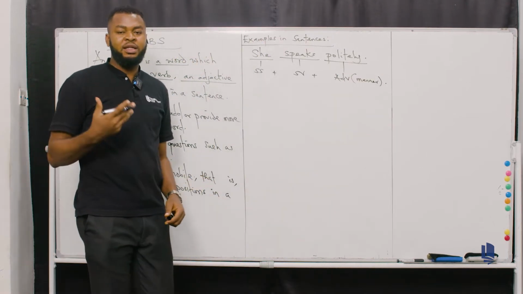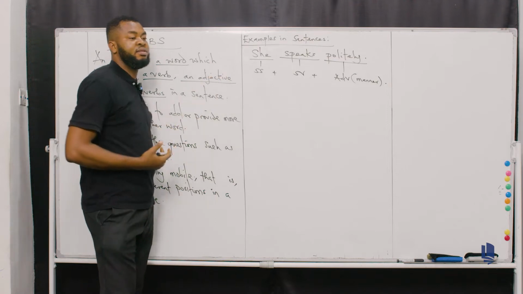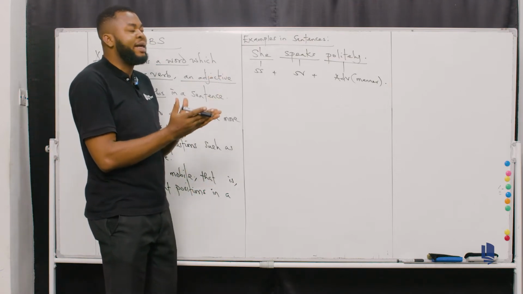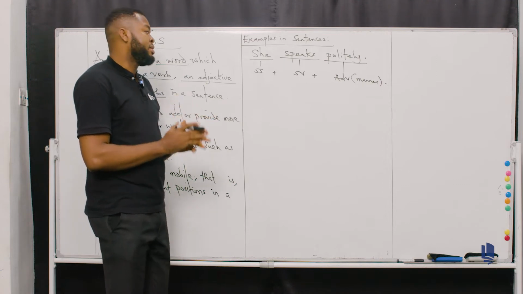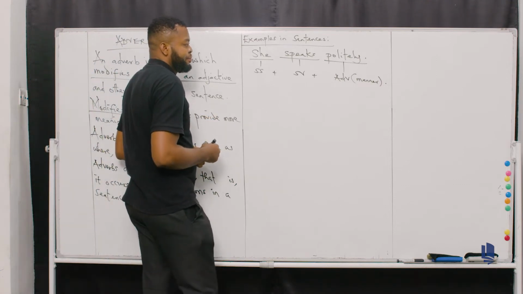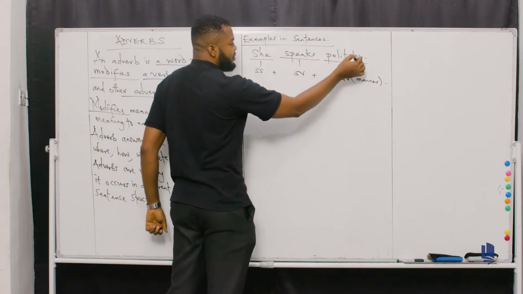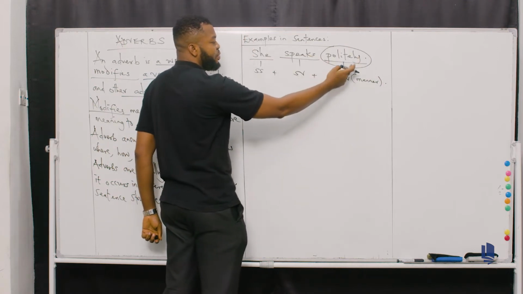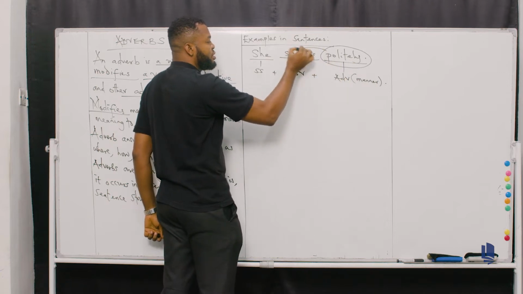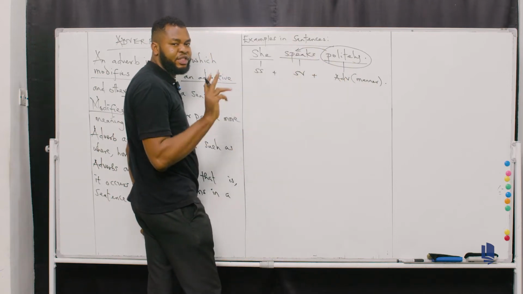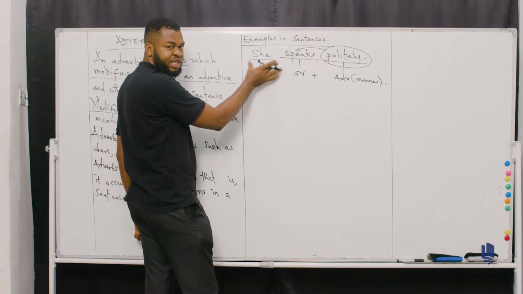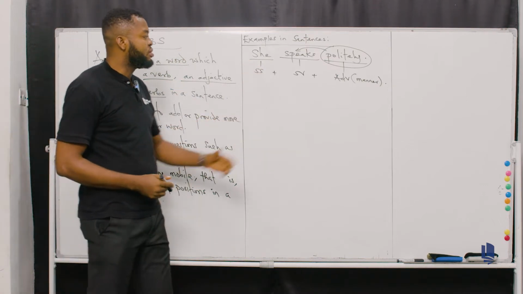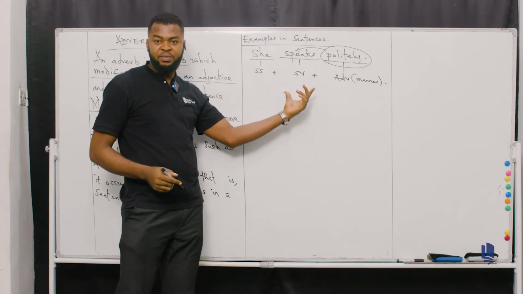The particular way in which this person spoke. So here we have, she speaks politely. Now, if you look at this, this is the adverb, which is politely, as you can see. The adverb here, politely, is making reference to what? To speaks. It's actually not making reference to the subject here, she. No. It is rather making reference to speaks, which is the verb.